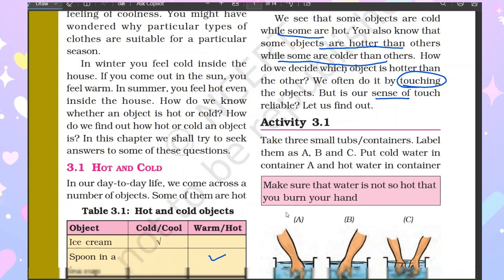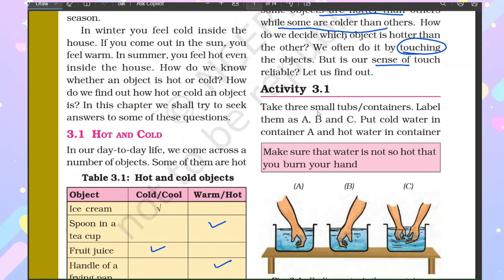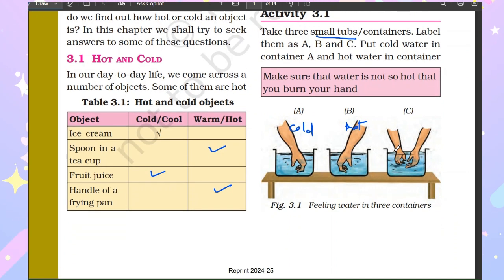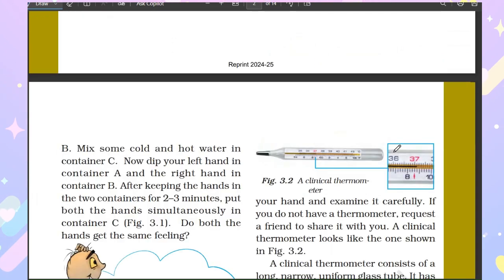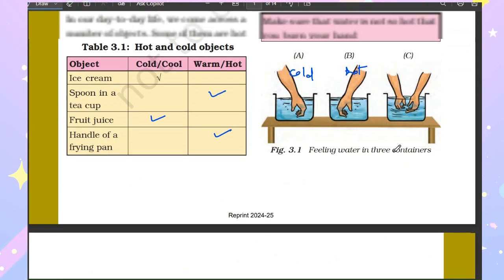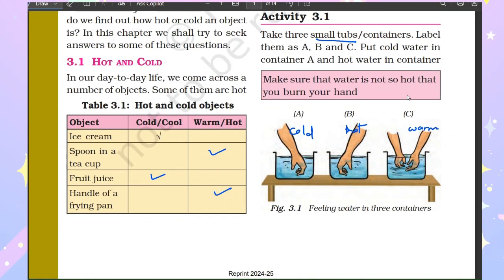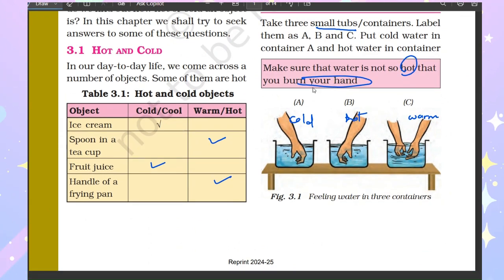So we have one more activity here. You have to take three small tubes or containers, label A, B, C, and put cold water in A. So here you have cold water. Then hot water in B. Okay, this is having hot water. Then C, that is mix some cold and hot water. That means warm, right? Make sure that the water is not so hot that you burn your hand. Okay, you have to take care about it.